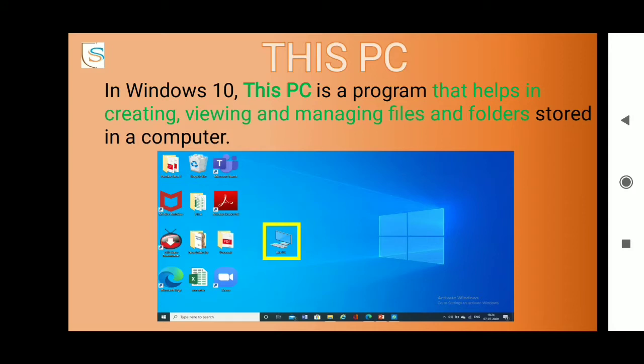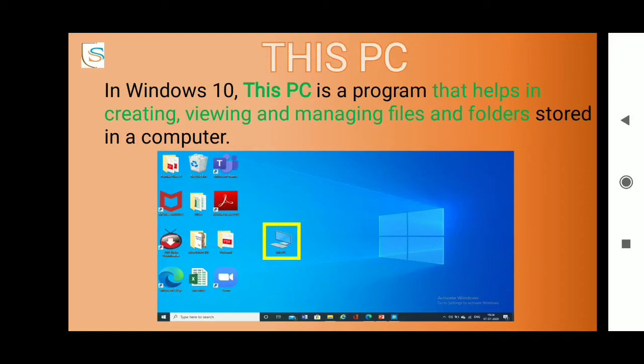In Windows 10, This PC is a program that helps in creating, viewing and managing files and folders stored in a computer. You can see here the icon of This PC. Particularly in Windows 10, you will find This PC, whereas in other versions of Windows you can find it as My Computer, Computer, etc.